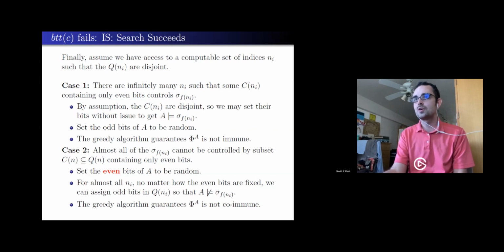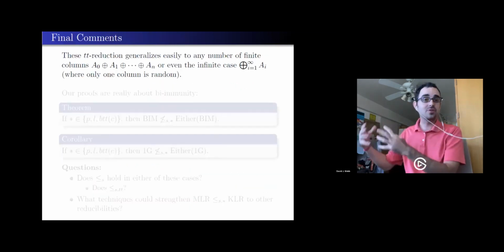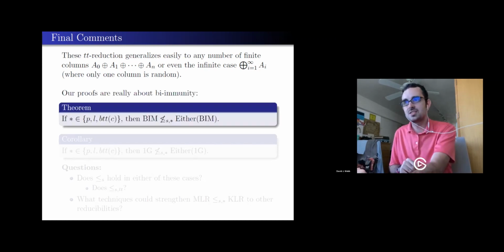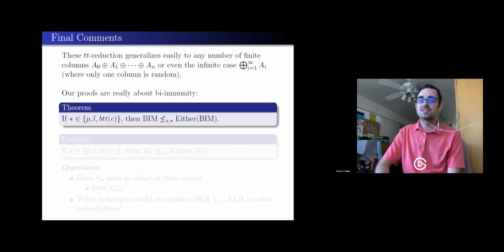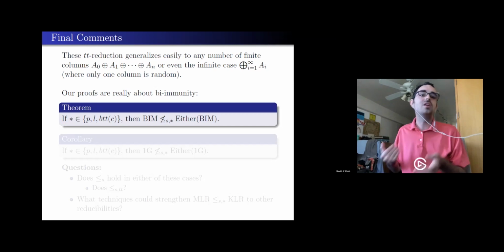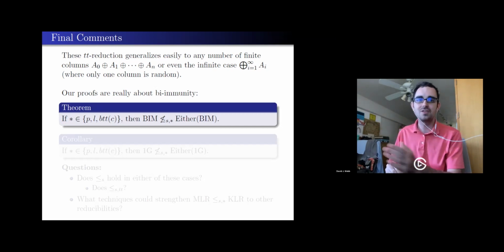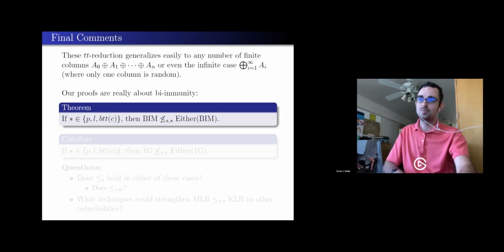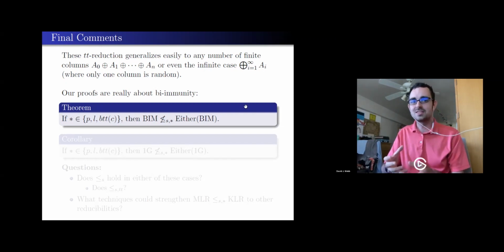So I have a final few remarks here. The truth table reduction that I did much earlier generalizes really nicely to any number of finite columns or even the infinite case. There are computable ways to search through and guess at the constant and guess at the random. And the proofs I just did are about bi-immunity. They show that this technique of using that half of a KL random is ML random is not going to be enough to strengthen, unfortunately. None of the reducibilities I looked at that are weaker than truth table could witness this reduction. It may well be witnessable by a different technique if we replace this with KLR on the right, but using this technique is not going to be enough.